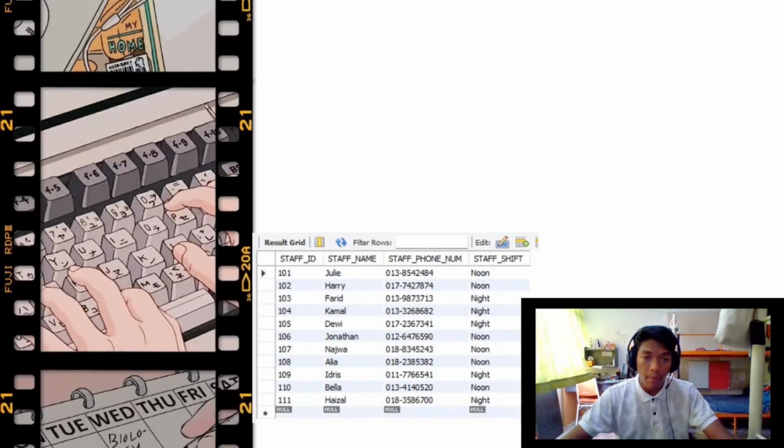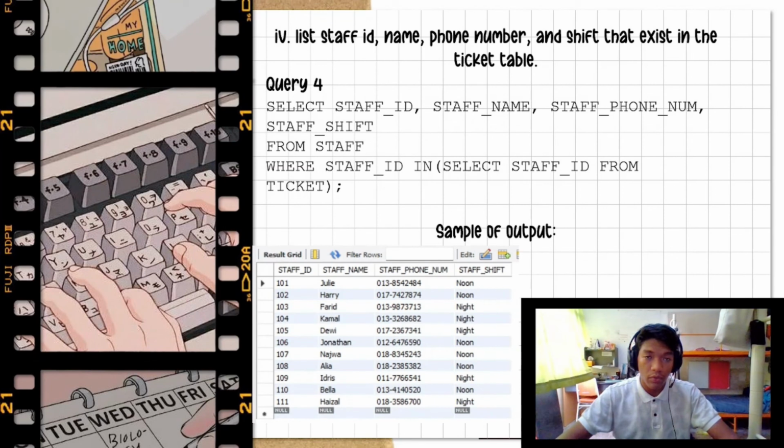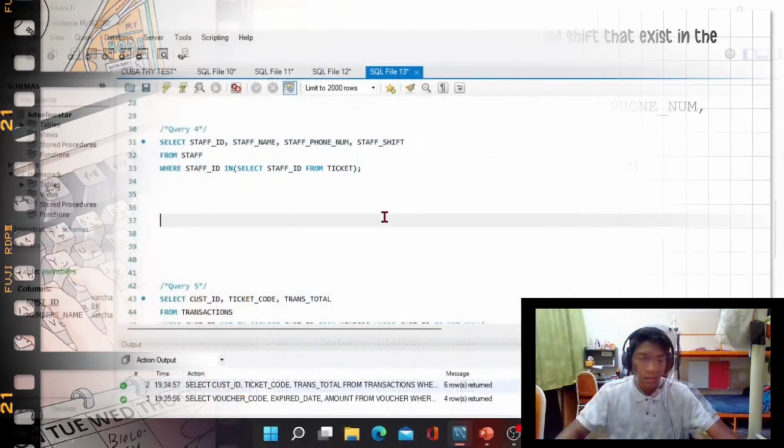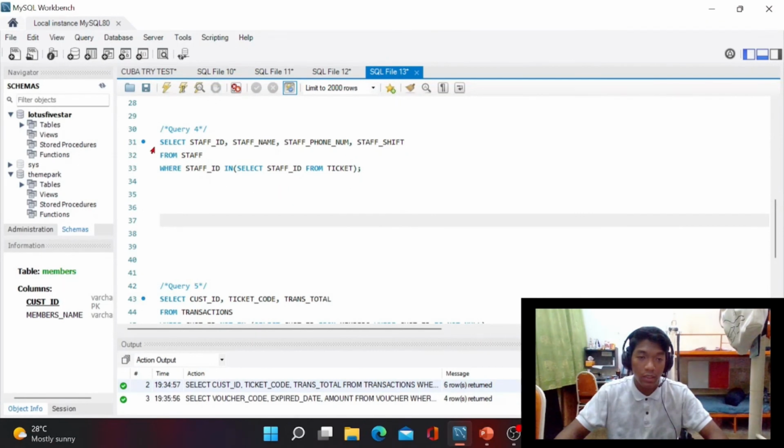Next. So for the fourth question, list staff ID, name, phone number, and shift that exist in the ticket table. So how to do this? First of all, we need to select the attributes staff ID until staff shift. It is from where? This is from the staff table, and then we need to state the condition. So we need to write WHERE staff ID IN (SELECT staff ID FROM ticket). So the sample will show as in the figure below. This is the demonstration for the fourth question.